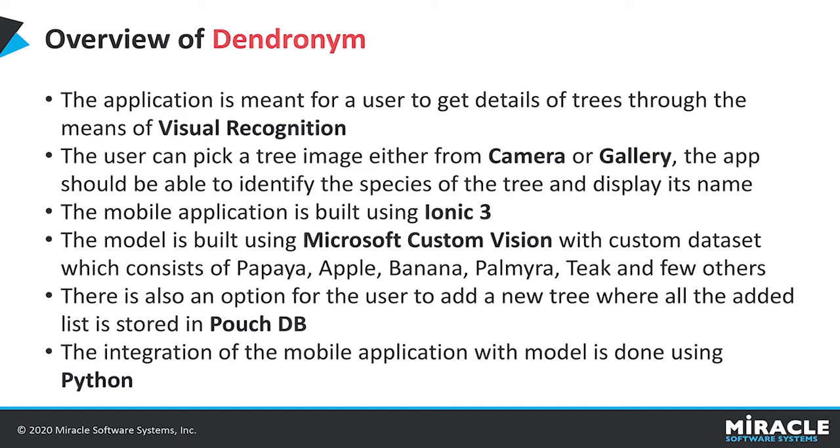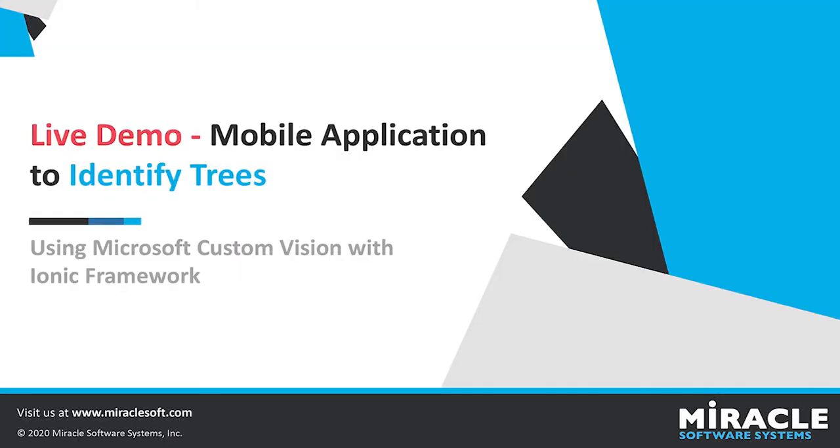When opened, the application mainly has two features: camera and gallery. The user can give the image of the tree either through the camera or the gallery, and the application takes the image, identifies the tree, and retrieves the name of the tree either through text or through voice. So this is basically how our application works. With the help of the demo, we can understand the Dendronym application in more detail. Now, let's get started with the demo.